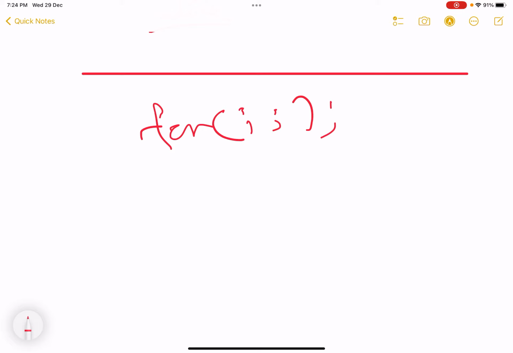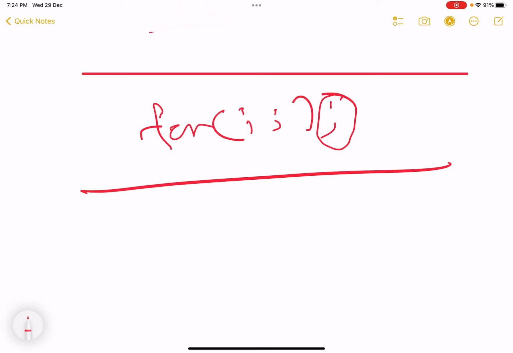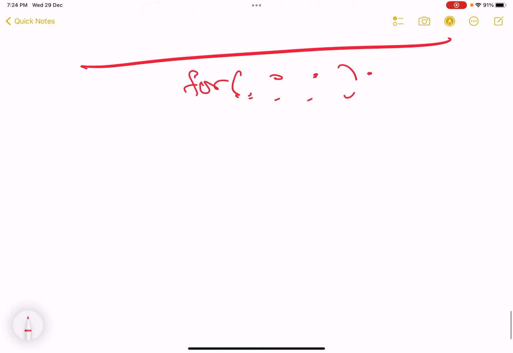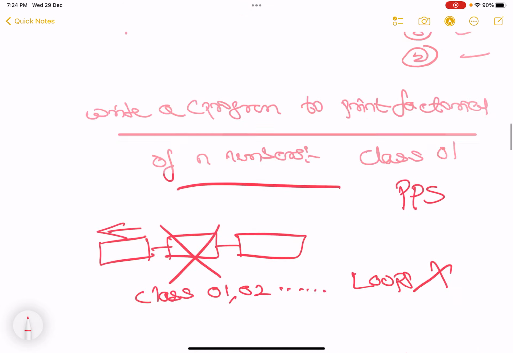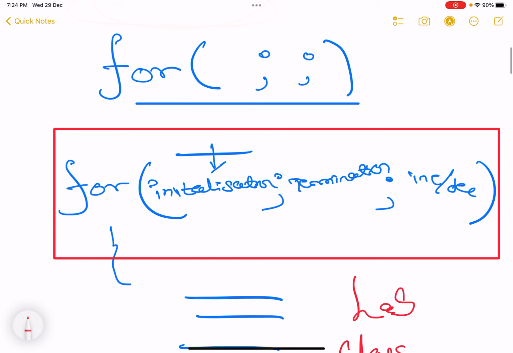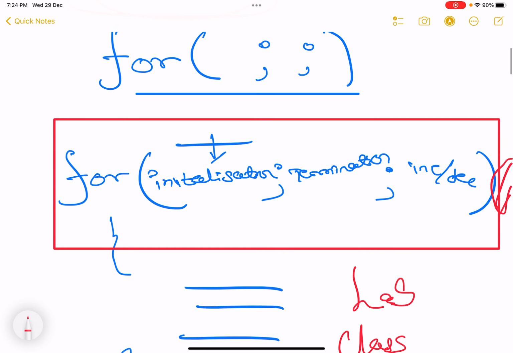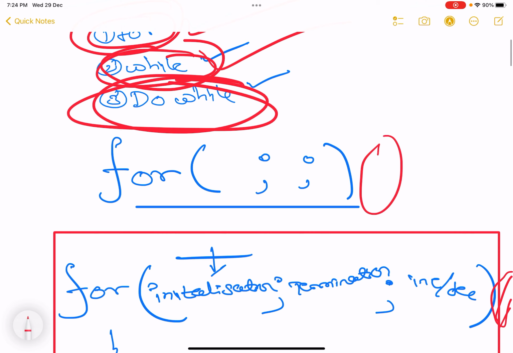One more thing, never keep a semicolon here. This is one kind of error. If you write perfect initialization, perfect termination, and you put a semicolon here, this is an error. There is no semicolon at the end of for loop. This is also most important. See the syntax I wrote here somewhere. Can you see the syntax? Is there any semicolon at the end? There is no semicolon. Please don't write like this. This is a clear-cut error.